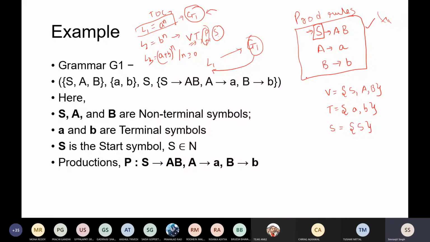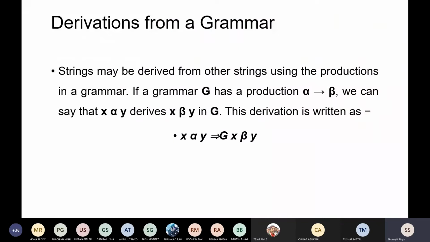Now if you want to see how the strings are generated, I'll tell you how. There is something called a derivation from a grammar. If you remember that language, if I say the language is A raised to power n, which strings are part of this language? It can be A, it can be AA, it can be AAA.